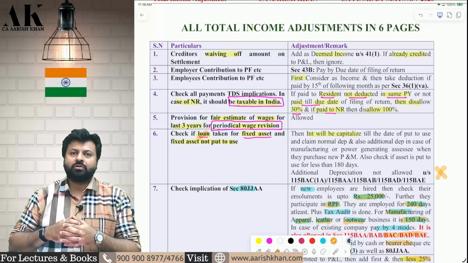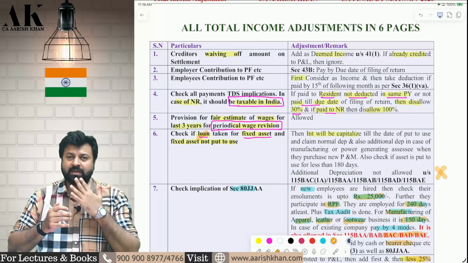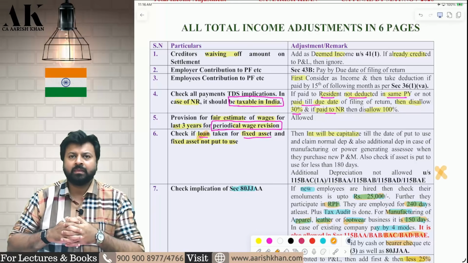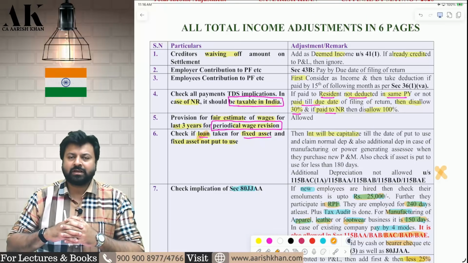So today we are going to do a very important compilation of all the PGBP adjustments along with other heads of income, along with Chapter 6A, along with new regime, old regime. So we are going to make a master question of PGBP which can come in the examination.